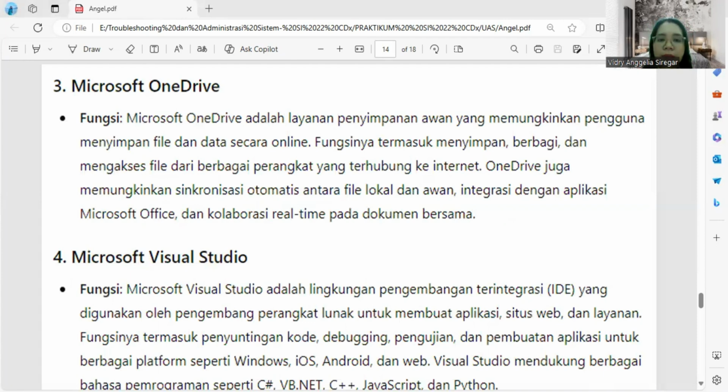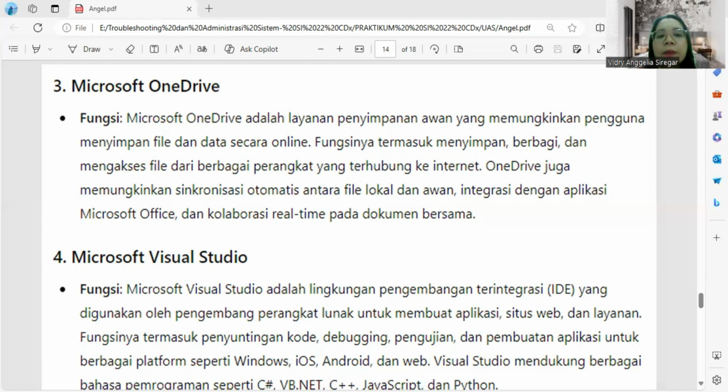Next, number 4, Microsoft Visual Studio. Microsoft Visual Studio is an integrated development environment, or IDE, used by software developers to create applications, websites, and services. Its functions include code editing, debugging, testing, and creating applications for various platforms such as Windows, iOS, Android, and the web.